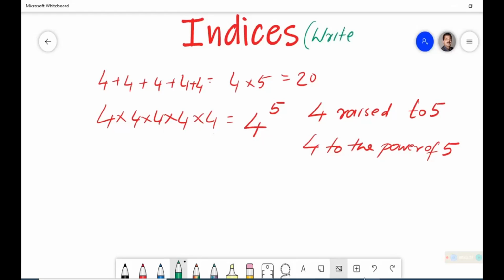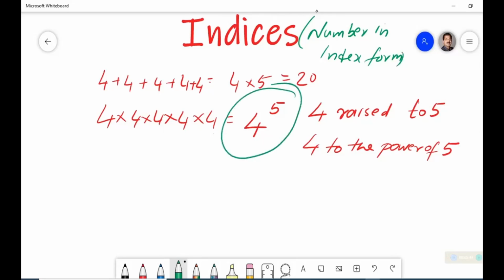Or I can simply say, what are indices? Numbers in index form. We will study that in indices. So this is the number in index form. Take 4 raised to 5. The raised part is small, and 4 is big.